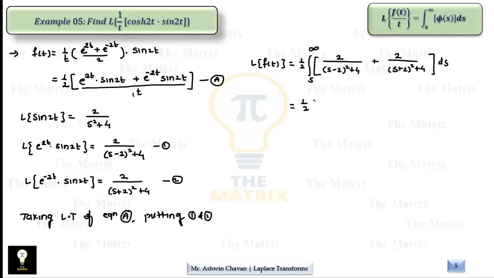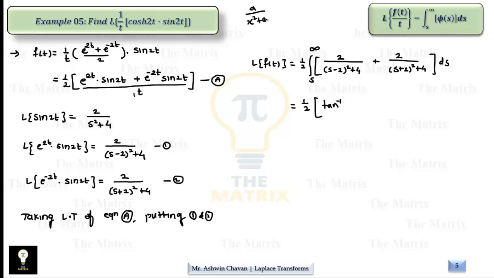So we know that its integral is tan inverse. Make it very clear that if it is of the form a upon x square plus a square, integral of such quantity is tan inverse of x upon a, and if this numerator is x or any variable, then it goes to log.